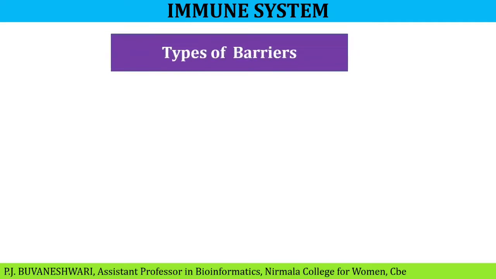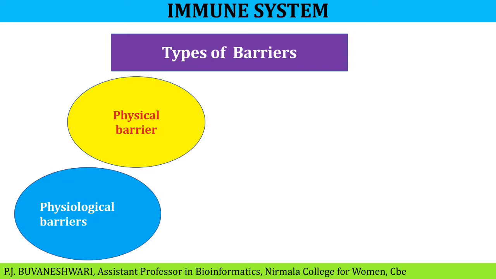Next, types of barriers. There are four types of barriers involved in our immune system. First one, physical. These barriers prevent microbes from reaching potential sites of infection, for example skin and mucous membrane. Next, physiological barriers. These provide the crucial first line of defense against pathogens, for example intact skin, tears, saliva, HCl in the stomach, etc. Next, cytokine.